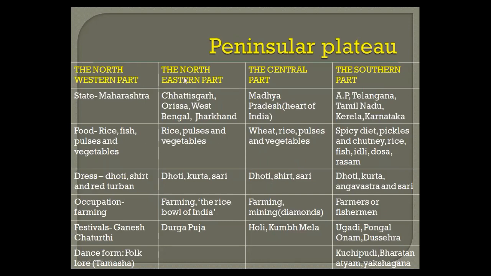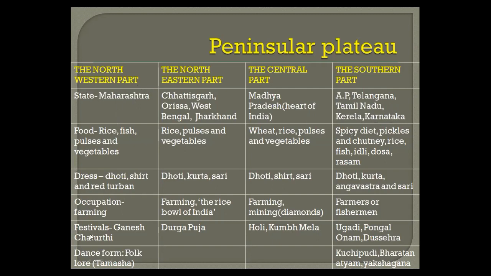That is the northwestern part, the northeastern part, the central part, and the southern part. Northwestern part comes on the right hand side, upper side. Then the northeastern part is the right hand side, upper part. The central part is exactly in the center. As you know, Madhya Pradesh here is the main state, and Madhya Pradesh is called the heart of India. It is exactly in the center of India. Okay, so it is called the heart of India. And the southern part, you will see just the Deccan Plateau. Just now I explained the Deccan Plateau to you. Here Andhra Pradesh, Telangana, Tamil Nadu, Kerala, Karnataka, all these states come.